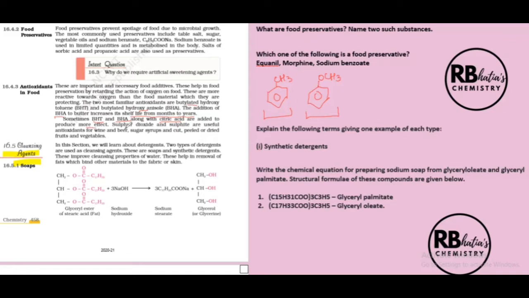Then other antioxidants we can use are sulfur dioxide and sulfite. These are useful antioxidants for wine, beer, sugar syrups, etc., and cut, peeled, or dried fruits and vegetables. So these are all factual points that you need to learn and understand.